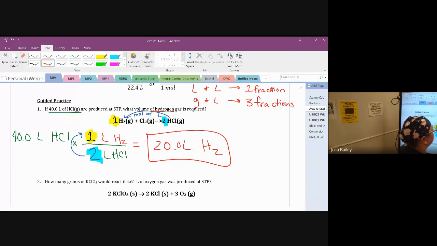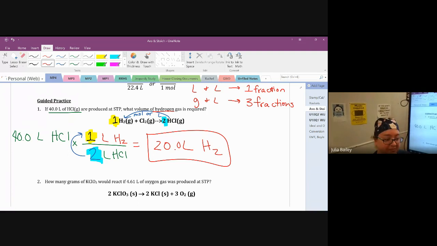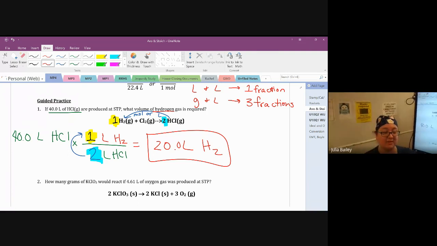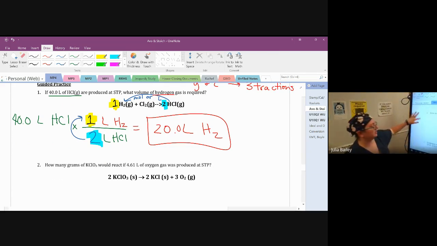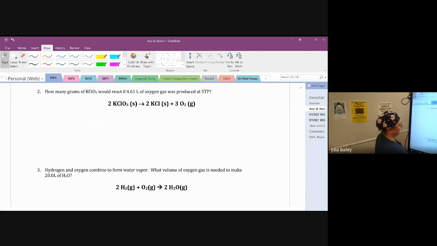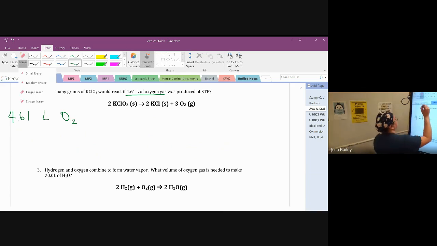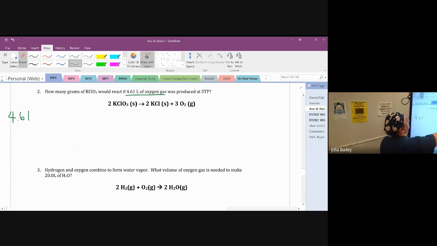So let's take, whoa. Awkward. Okay, let's take a look at that with number 2. So we're given 4.61 liters of oxygen gas. 4.61 liters. Oxygen gas would be O2. I probably should have written this smaller because I already know I'm going to need 4 fractions. I'm going to run out of space. So I'm going to push this a little closer to itself over here.